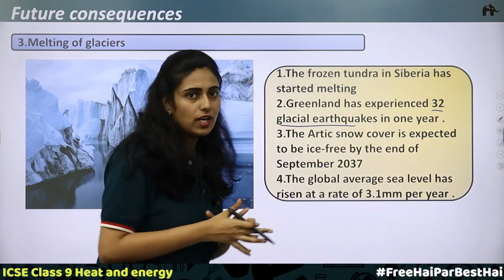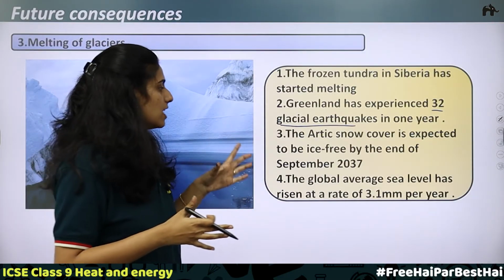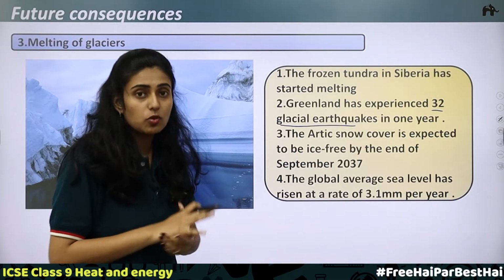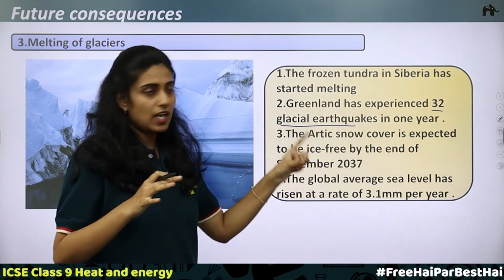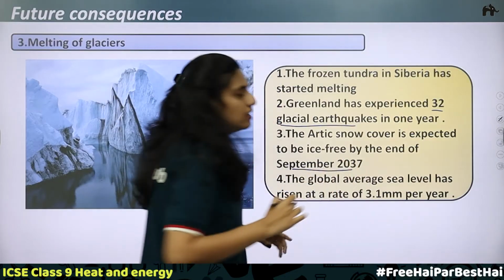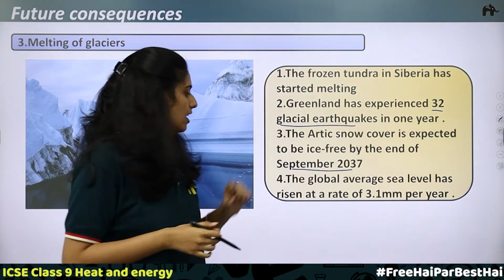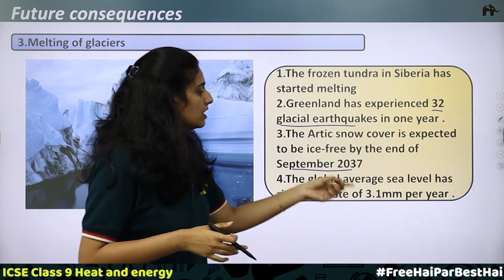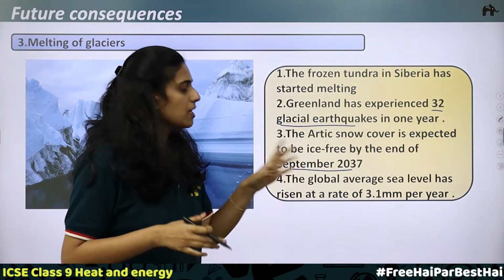Now the third one is that the Arctic snow cover will almost vanish. It won't contain any ice. It is expected to become ice free by the end of September 2037. This is the third thing. Now the fourth one, the global average sea level has risen at a rate of 3.11 millimeter per year.